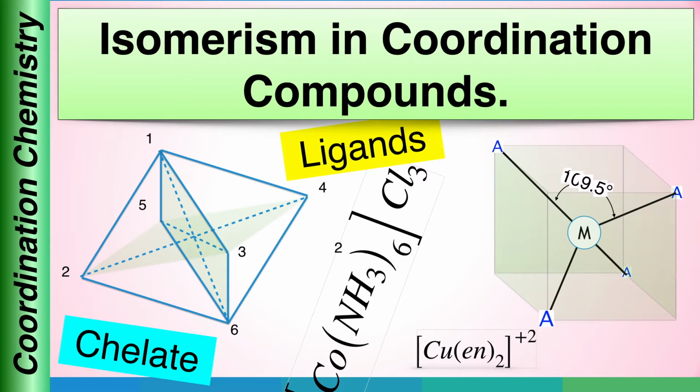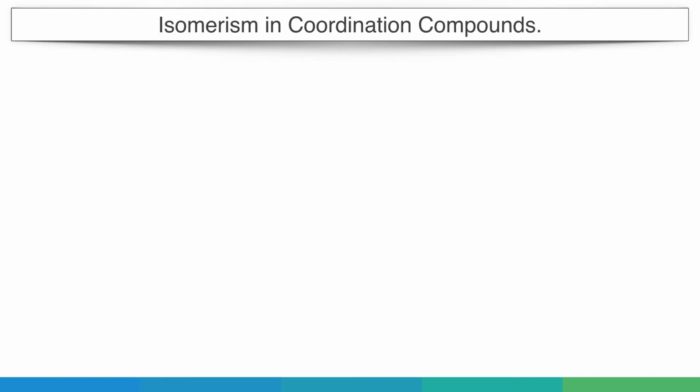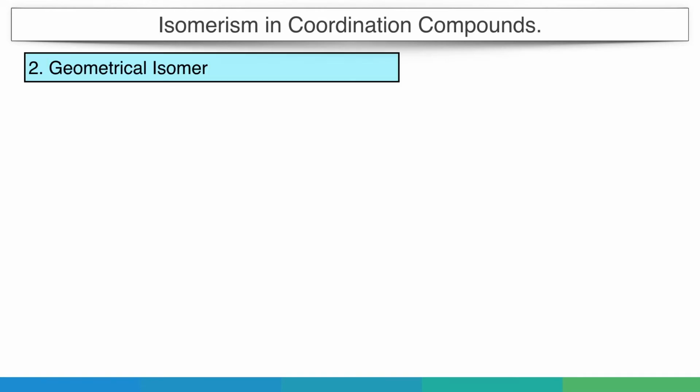Isomerism in coordination compounds. In the previous video, we have already studied structural isomerism. So now let's discuss geometrical isomerism. Geometrical isomerism or stereoisomerism is the most interesting and important of all types of isomerism among coordination compounds.